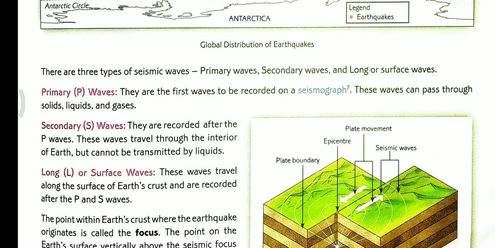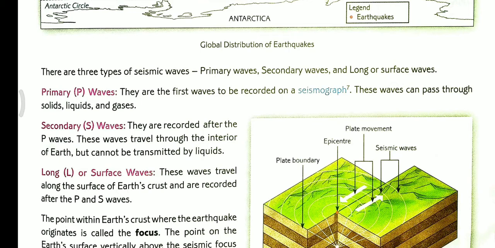Like the volcanoes, the earthquake also has three kinds of seismic waves. Some are known as primary, some as secondary waves, and some as long or surface waves. The primary waves are the first waves to be recorded on a seismograph. The instrument to measure the level of the earthquake is known as the seismograph.